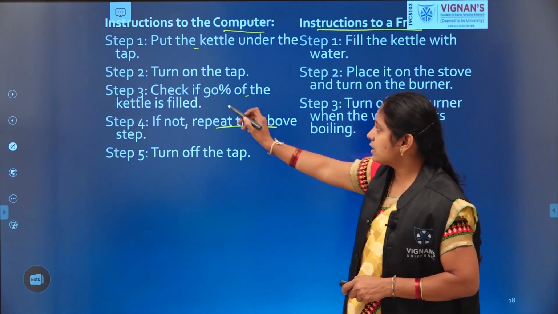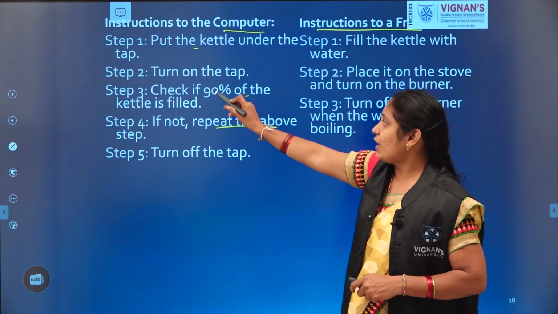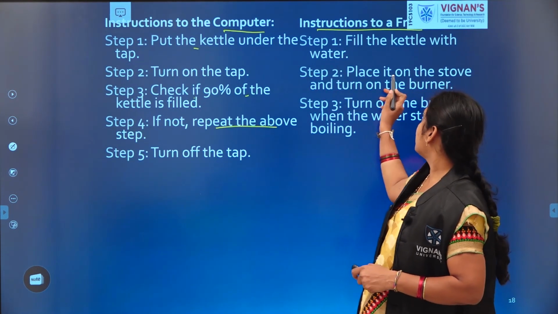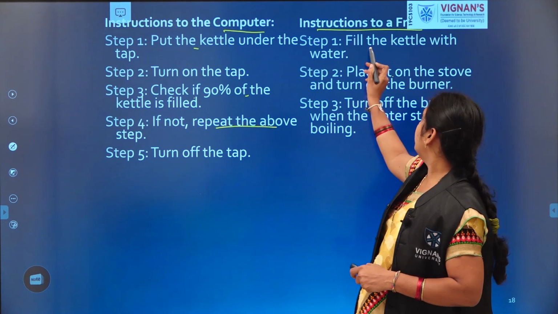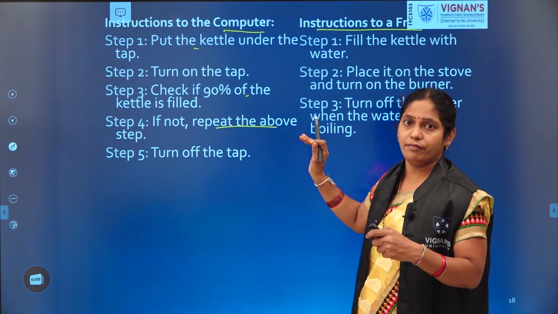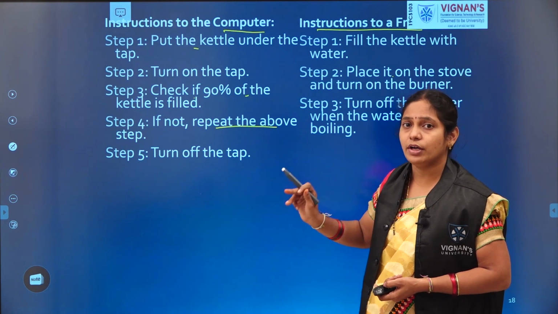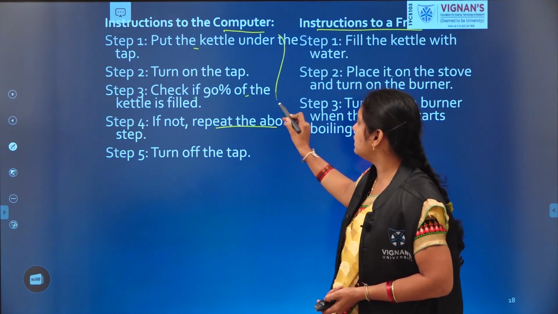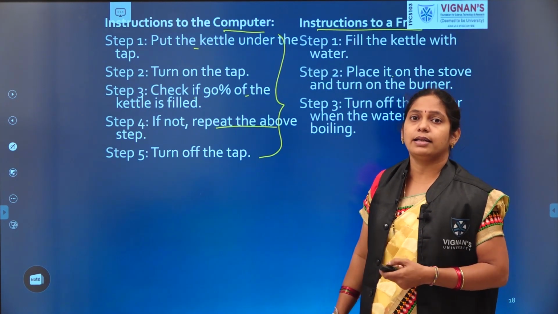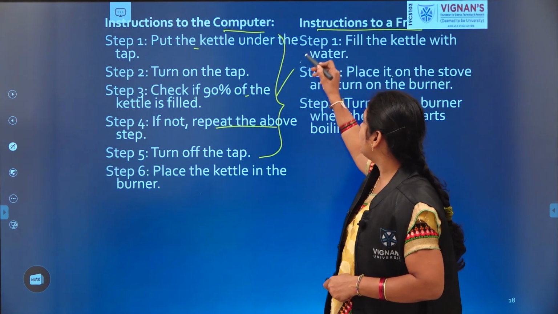Right? If you observe these 5 steps that we are giving to our computer, these 5 instructions are equal to step 1 and step 2 here. Fill the kettle with water. Fill the kettle with water means we are simply telling our friend to fill the kettle with water. But the same instruction given to a computer needs detailed instructions. Then only it can do it correctly. Means these 5 instructions are equal to step 1.